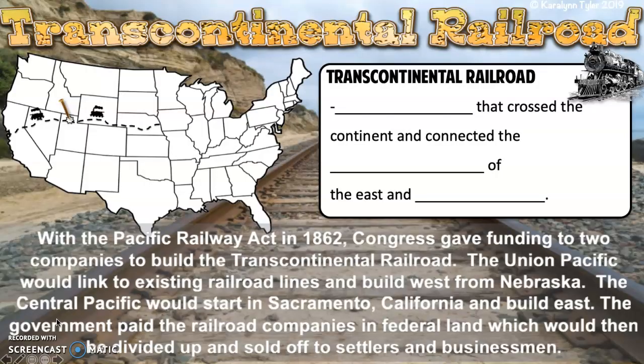With the Pacific Railway Act in 1862, Congress gave funding to 2 companies to build the Transcontinental Railroad. The Union Pacific would link 2 existing railroad lines that were already built out in the Northeast. We talked about those when we were looking at some of the strengths and weaknesses of the North and the South during the Civil War. The North had more access to more miles of railway because they invested in building railroads between the northern cities.